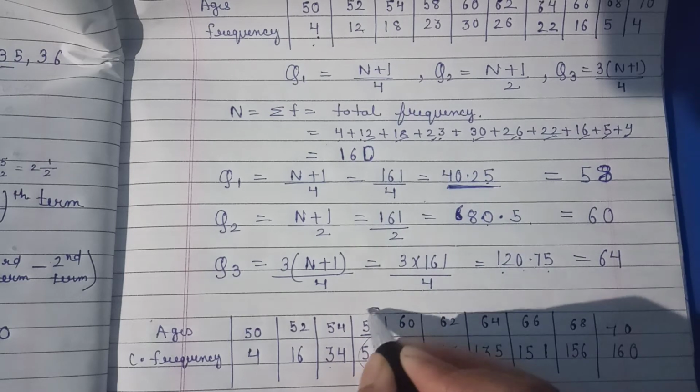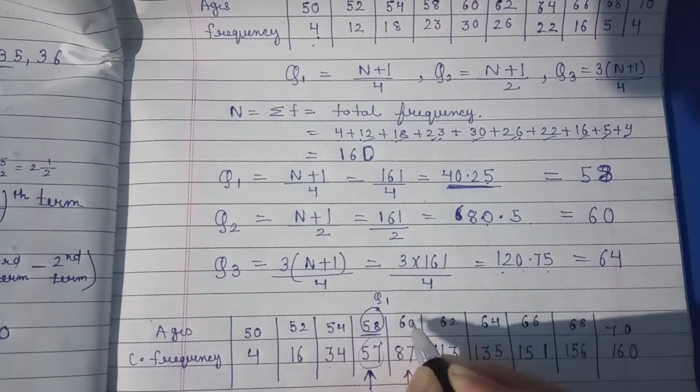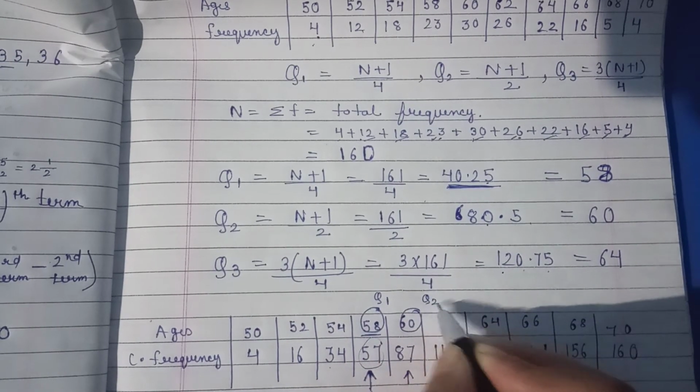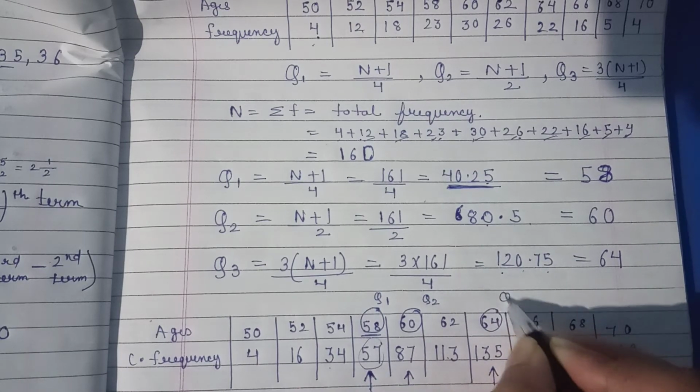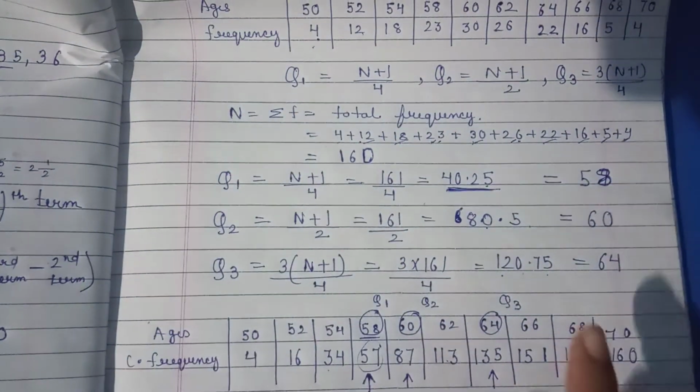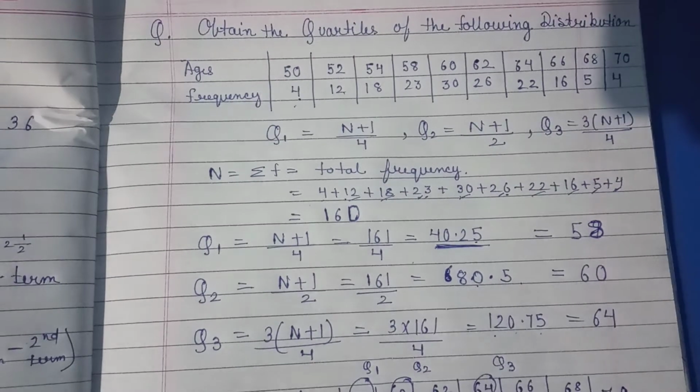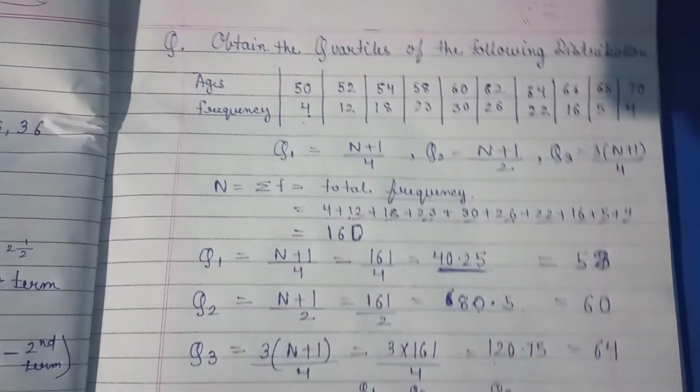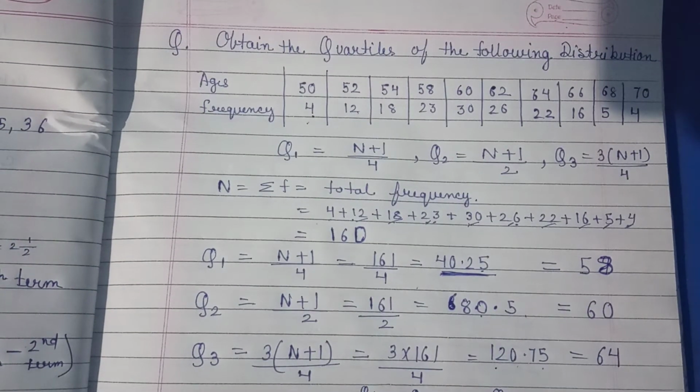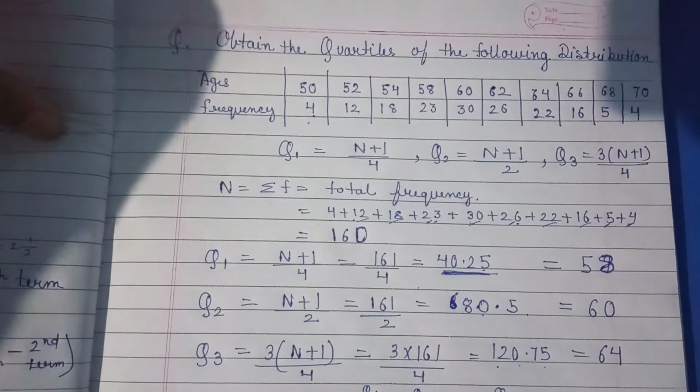So this one is our Q1, this one is our Q2, and this one is our Q3. If this kind of discrete series is there, then you can find out the quartiles like this. Now one more thing is there, which I have to explain first. If this type of question is there, I'm just explaining that type of question.